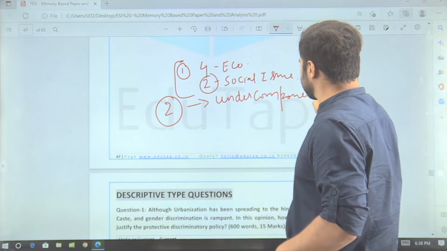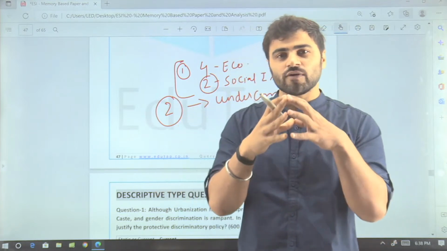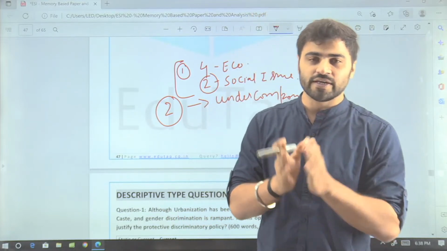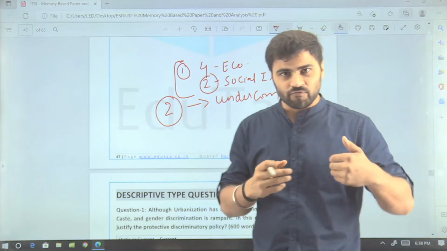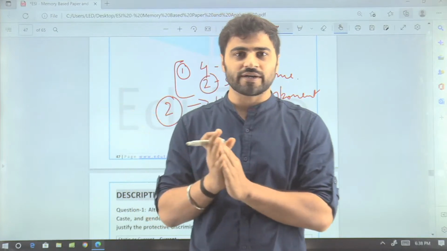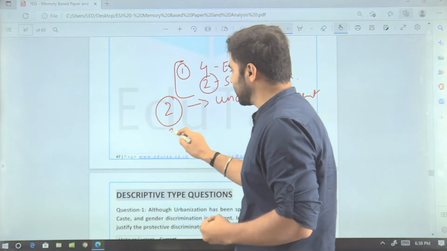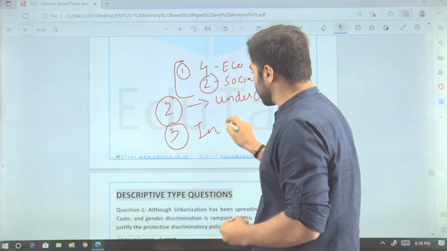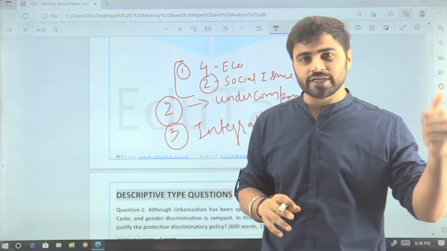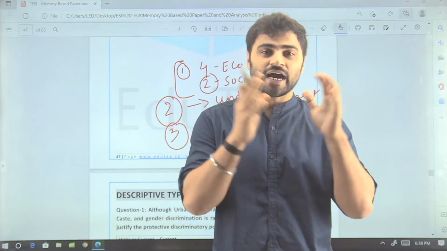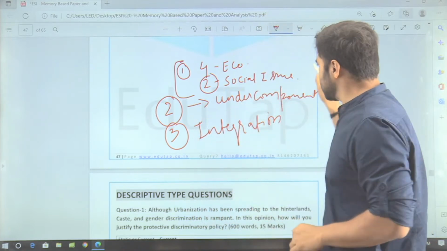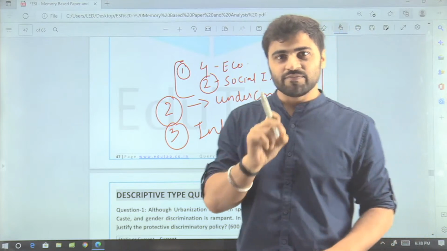When we discuss the questions, you will see that there is an integration of 2 topics, and after integrating them, they have framed a very beautiful question. So this is a gradual movement from asking about a particular topic towards integration of different topics under the same component. And the third analysis is integration of different components. This means there is an integration of topics from both economics as well as financial management, and after integrating topics from these 2 components, they have framed a beautiful question. So these are the 3 key analyses of this year's descriptive questions.